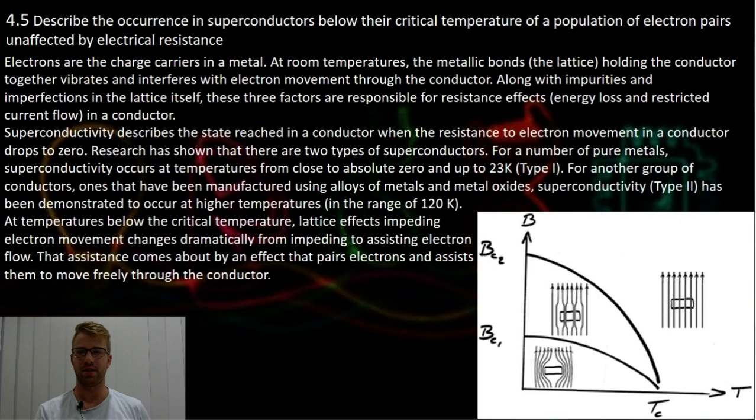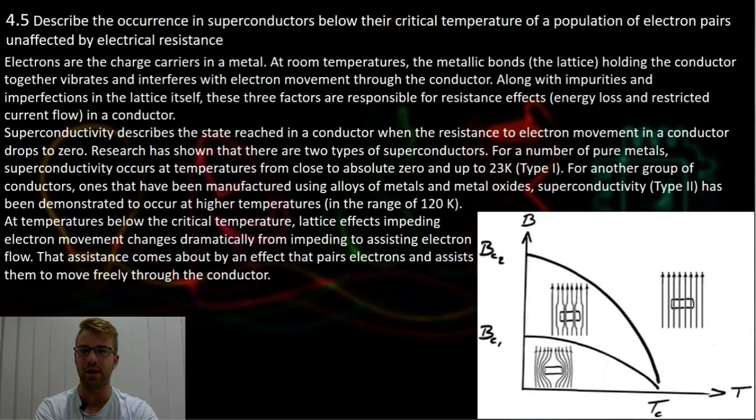Superconductivity describes the state reached in a conductor when the resistance to electron movement in a conductor drops to zero. So electrons are the charge carriers in a metal. At room temperatures, from paragraph 1, the metallic bonds holding a conductor vibrate and interfere with themselves and with the electron movement in the conductor. So superconductivity is when it's got none of these effects.